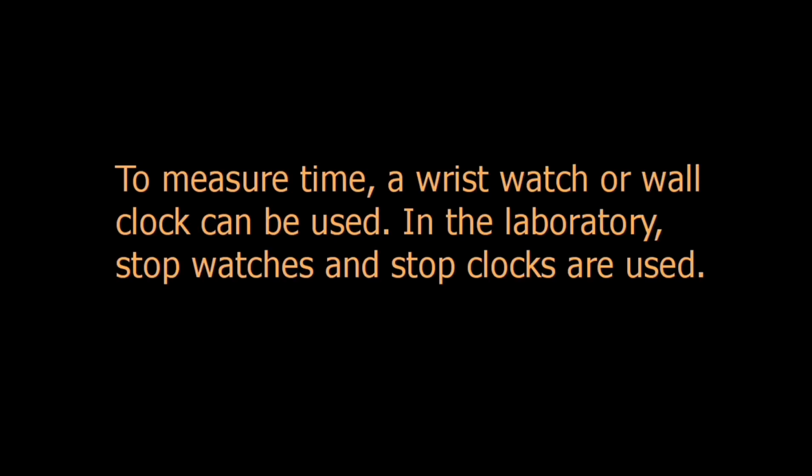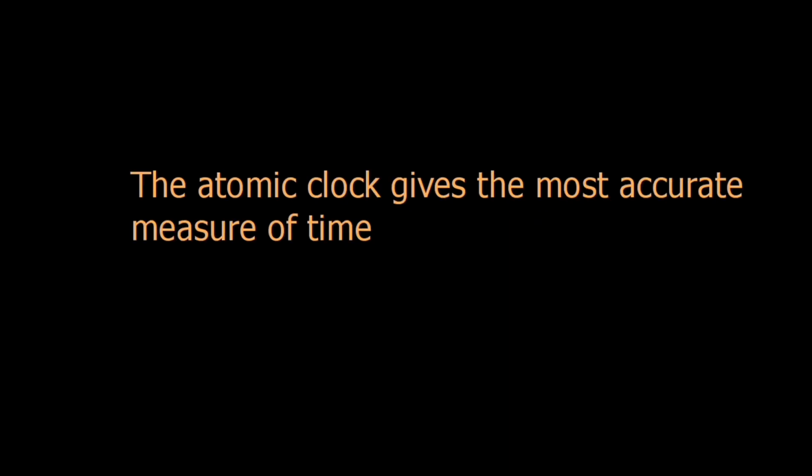Measurement of time. To measure time, a wristwatch or a wall clock can be used. In the laboratory, stopwatches and stop clocks are used. This could be digital or analog. It should be added that the atomic clock gives the most accurate measure of time.